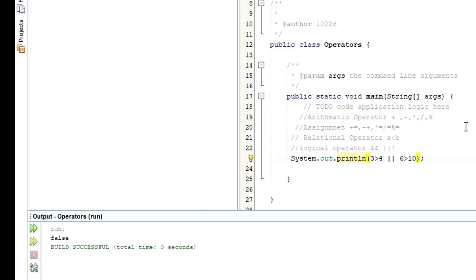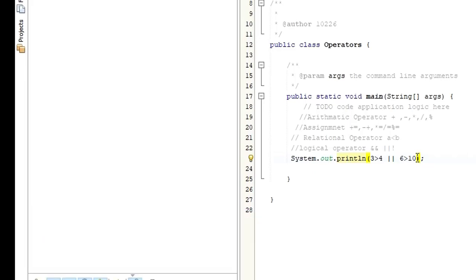Sorry, when it comes to the logical NOT, we can use a different condition. Let me just use logical NOT. I think it will give an error. So for logical NOT, let us just give a different condition. Maybe I can say the logical NOT, and then inside I'm going to check the condition.